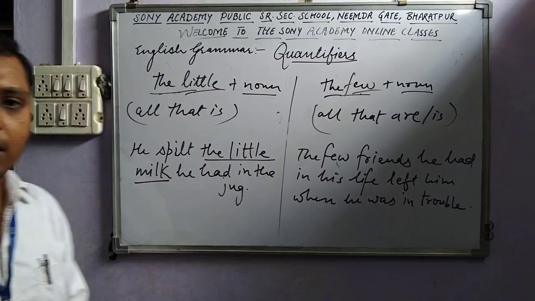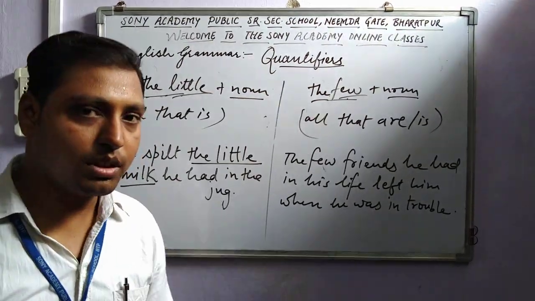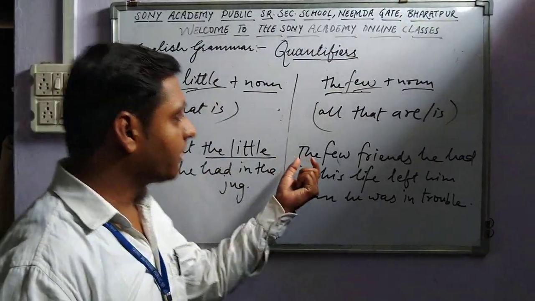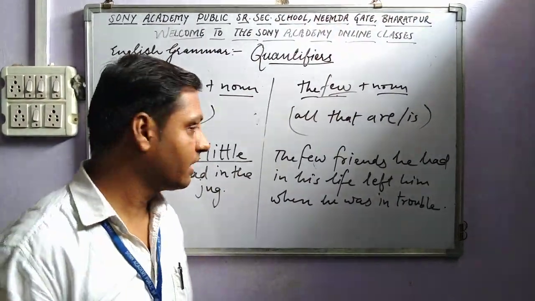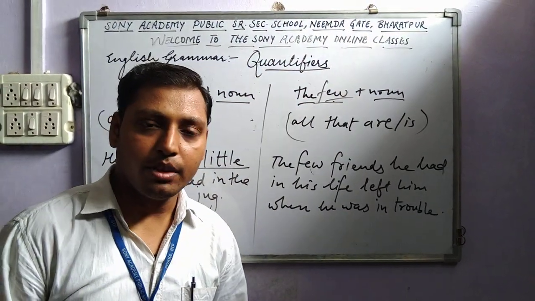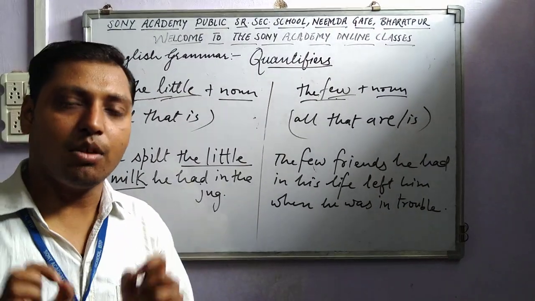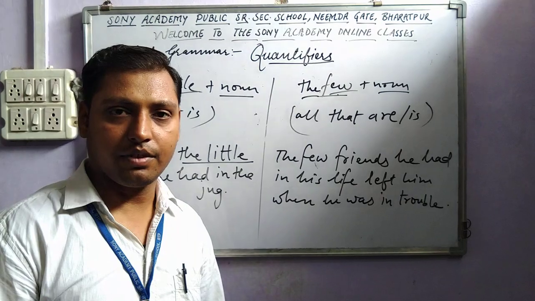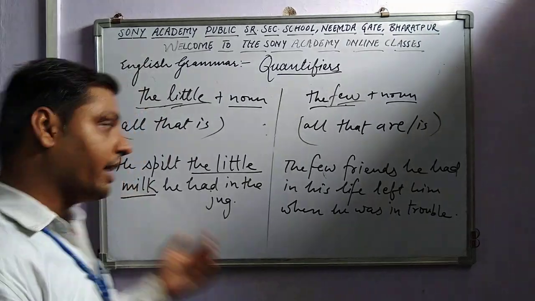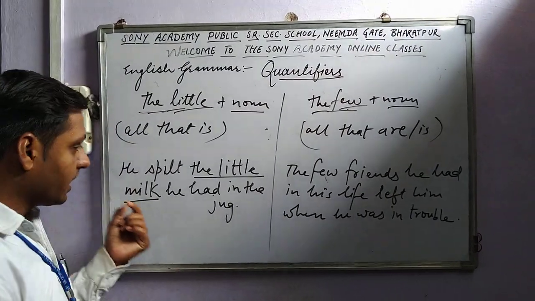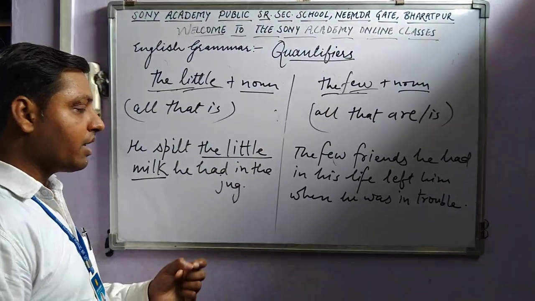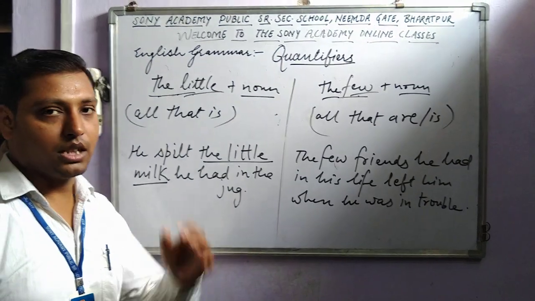The few friends, it means he had a small number of friends, but all that was, the few friends he had in his life left him when he was in trouble. It means he had a certain number of friends in his life. There were not many, there were some, but it was a certain number. Here too we have the same meaning. There was not much milk, but it was a certain amount of milk that was all spilled.